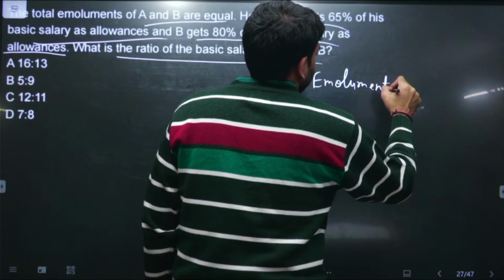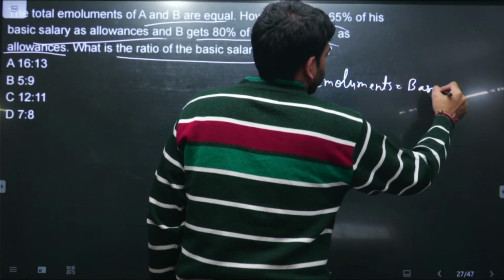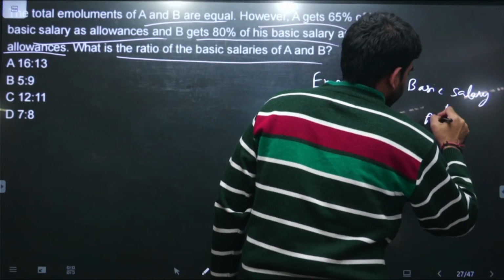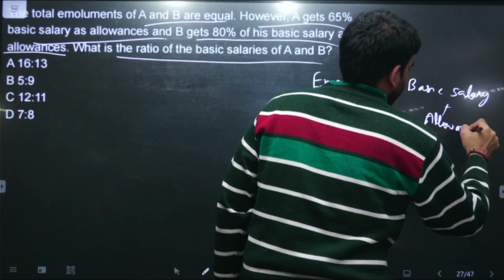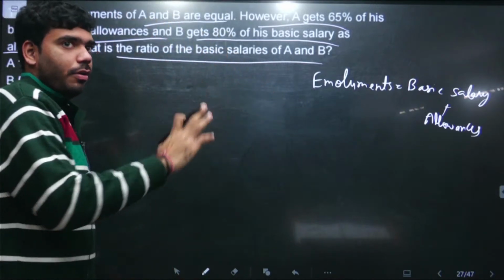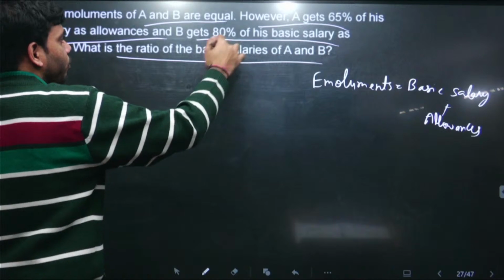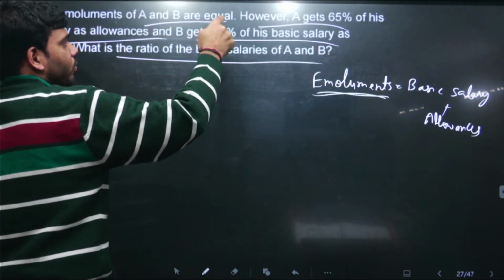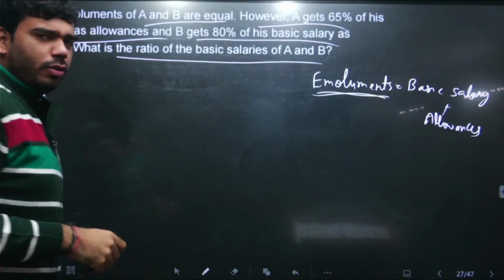According to the question, the total emoluments is the basic salary plus the allowances that he is getting. Total emolument is the basic salary of the person plus these allowances. And we know that the total emoluments of the two individuals A and B are equal, and some ratios have been provided to us. So let us write everything.